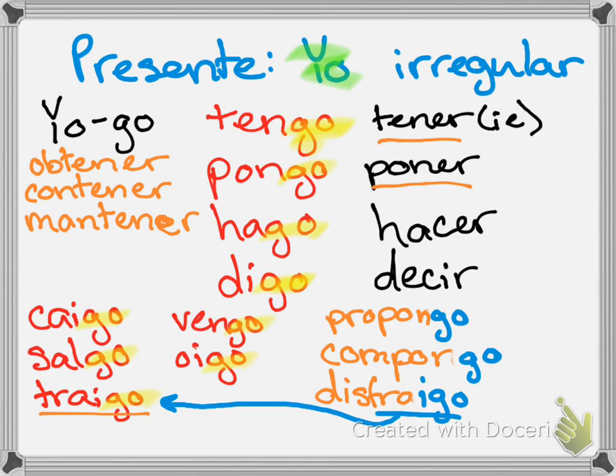Okay, so now we're going to talk about our next group of irregular yos. And this group I like to call the yo-sco verbs. As you may guess, our last ones ended in go, and these verbs are going to end in sco. Note, it's always a Z and not an S. So if we were in Spain, it would be the yo-sco verbs.